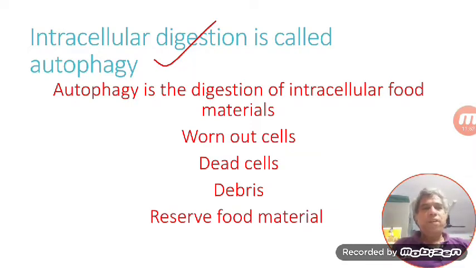Heterophagy is extracellular digestion, autophagy is intracellular digestion. Heterophagy is the mechanism by which the food particle that is coming from outside is being digested, whereas autophagy is the mechanism by which the internal content of the cell is digested. This is not autolysis. Lysis means total breakdown. Here phagy means only devouring, only digesting.